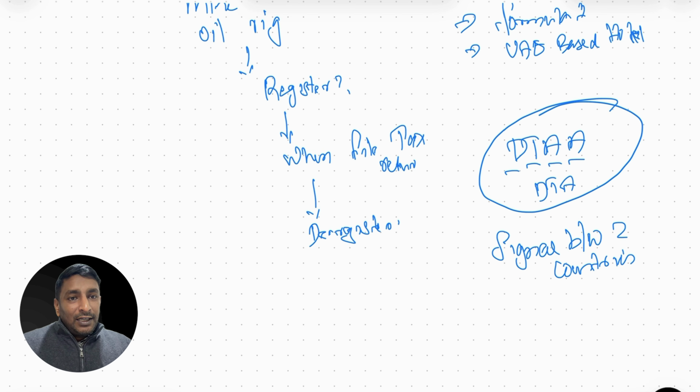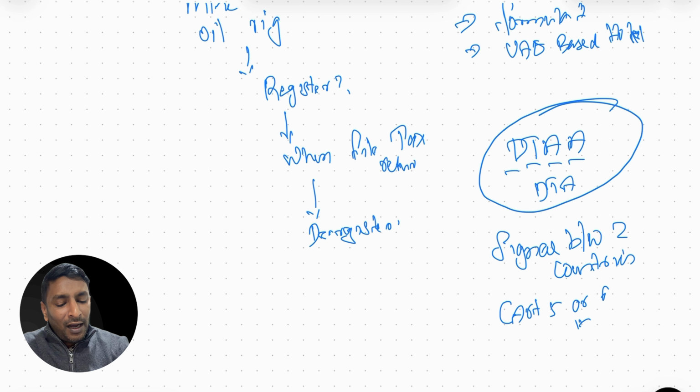Always refer to the DTA, what is written in the DTA about permanent establishment. I think it is generally explained in Article 5 or 6 in the DTA. Always there will be a clause about permanent establishment. When a foreign company can be considered a permanent establishment in another country, this is always explained.